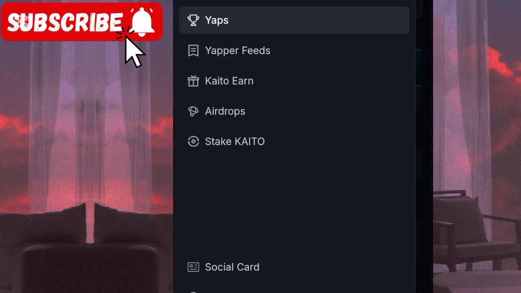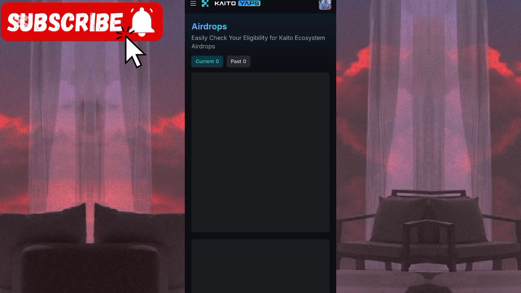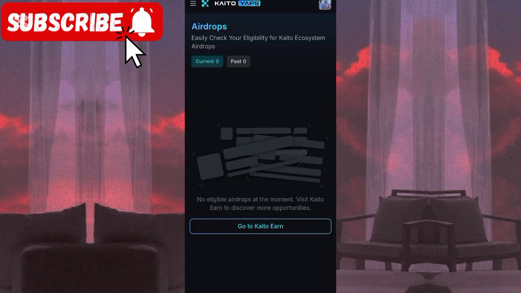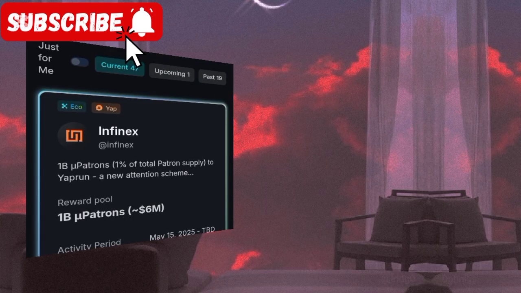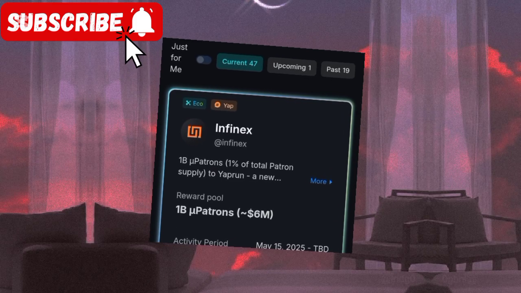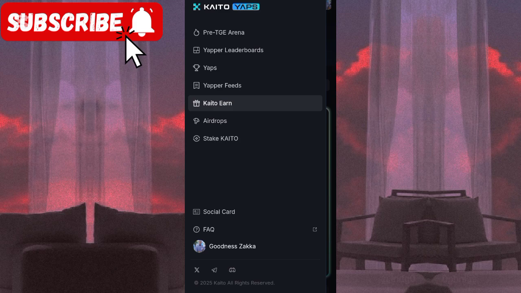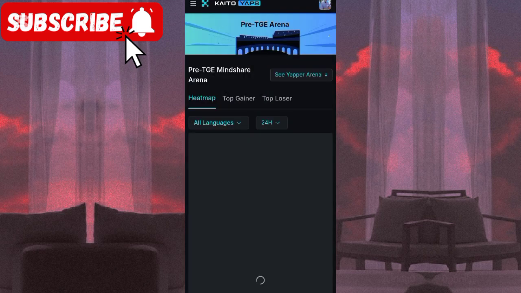So guys, click on this icon, then click on airdrops. Once you click on airdrop, this is where it's going to take you. Once you come here, if you are eligible for any airdrop, this is where you are going to see your allocation. Then from here you will claim it either to your Phantom wallet or your OKX wallet or your MetaMask wallet. Now you are going to click on the icon again, then you click on this icon. Once you click on this icon, this is where it's going to take you.